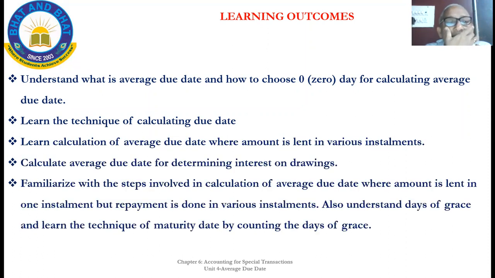Read it. Average due date, what it is, why to average it, how to calculate it. All this we will understand. In this lesson, in this unit, take a photo and read it.